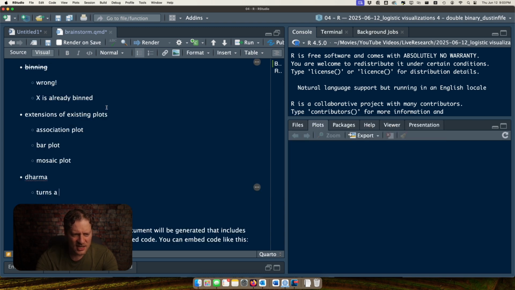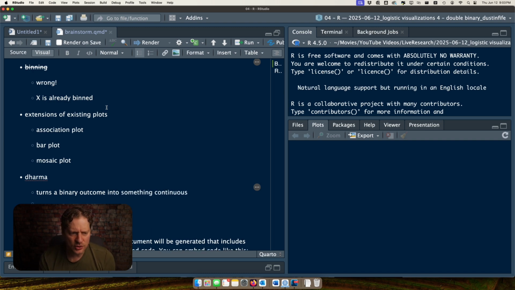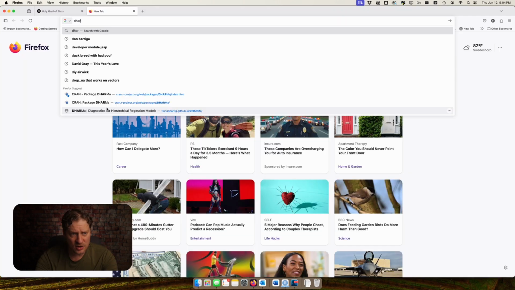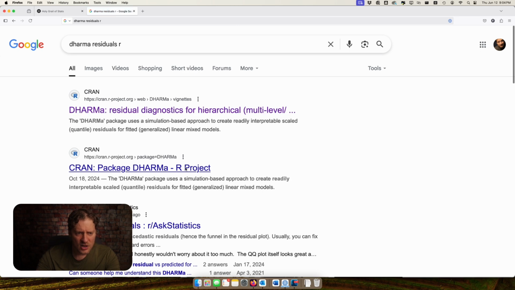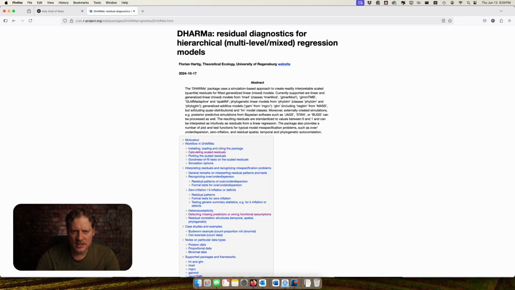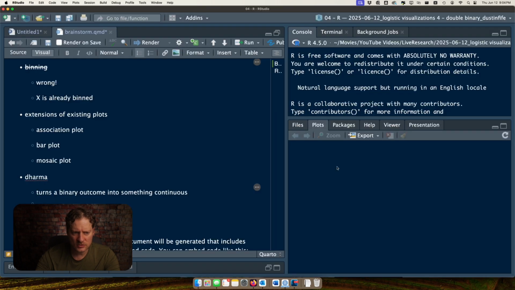It turns a binary outcome into something continuous. And I don't know much about it. So DHARMa is this R package. DHARMa residuals are residual diagnostics for hierarchical, multi-level mixed regression models. Okay, so that's something we could look at.